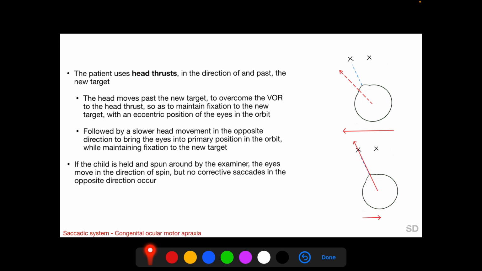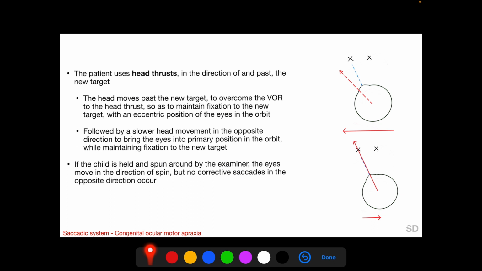In congenital ocular motor apraxia, the patient uses head thrusts in the direction of and past the second target. The head moves past the new target to overcome the response of the vestibulo-ocular system to the initiated head thrust, so as to maintain fixation to the new target with an eccentric position of the eyes in the orbit. This is followed by a slower head movement in the opposite direction to bring the eyes into primary position in the orbit while maintaining fixation to the second target.